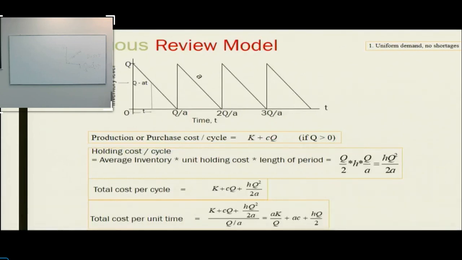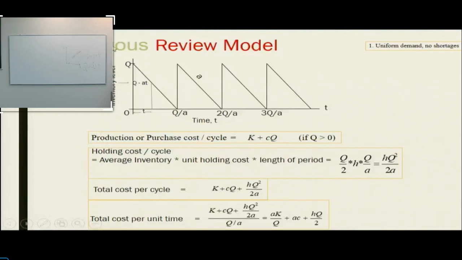What we are doing here is, although these time intervals look similar on the graph because there's no real way to represent it, they are varying. This time distance is different from this time. The time between 2Q divided by A and 3Q divided by A is different. So these times are variables, and that is why we are representing time here like this.